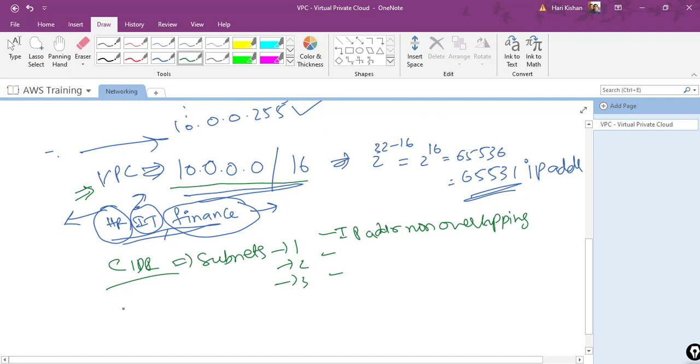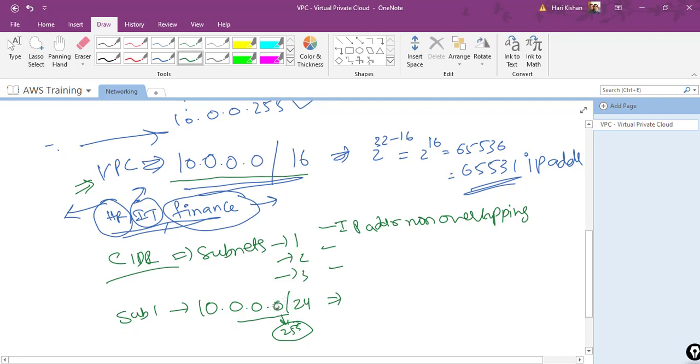So I'll create a subnet 1 with IP addresses 10.0.0.0/24, which is nothing but it will start with 0.0.0 till 255. So this last digit will be completely used. This is the maximum number of IP addresses I can give after one particular dot.